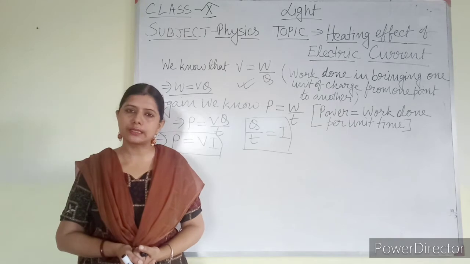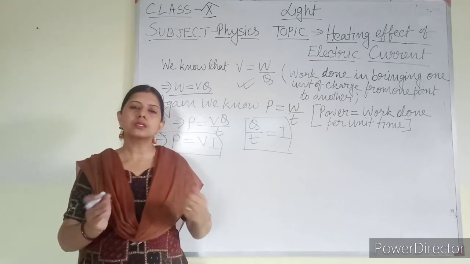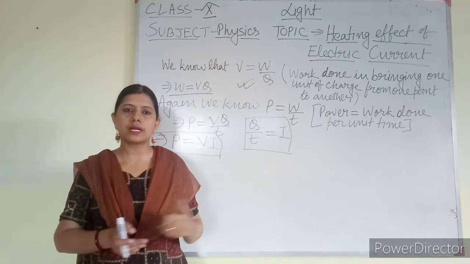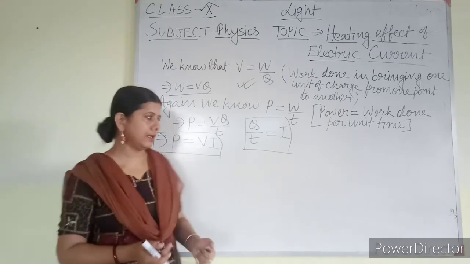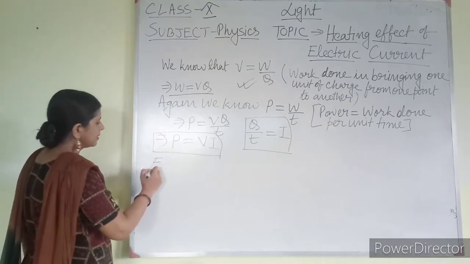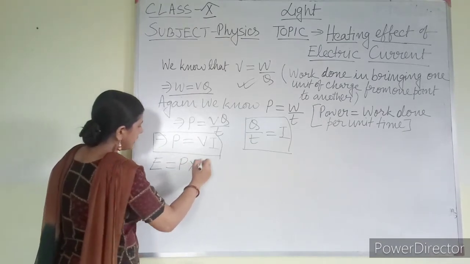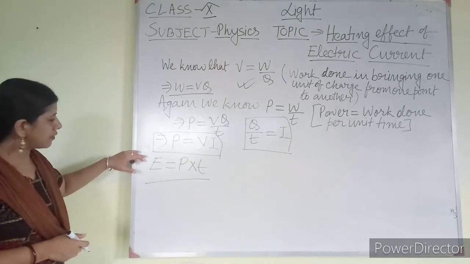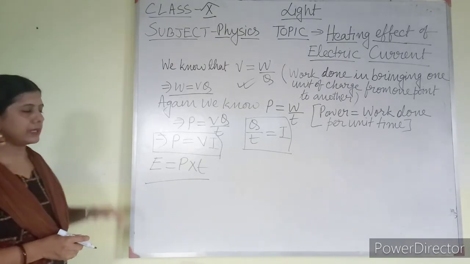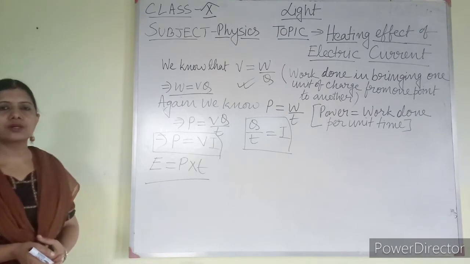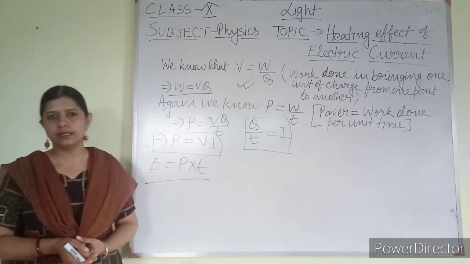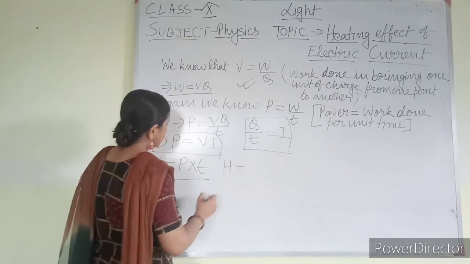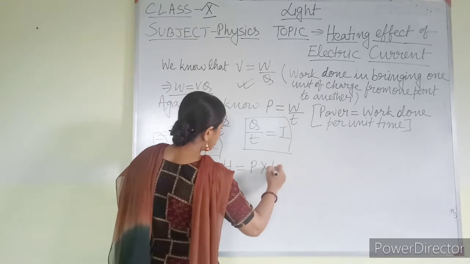Mathematical derivation for that. Energy, what is the mathematical derivation? Energy is power into time, that you have learned earlier in class 9. So I can write energy E equal to P into T. This is the formula for energy. So instead of normal energy, E, I can write H, that will denote the heat energy. So what I can write? H, that is heat energy, equal to P into T.